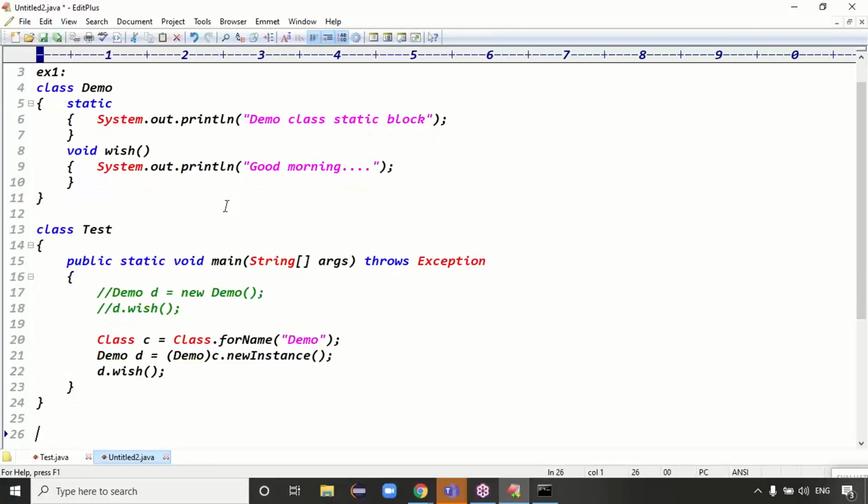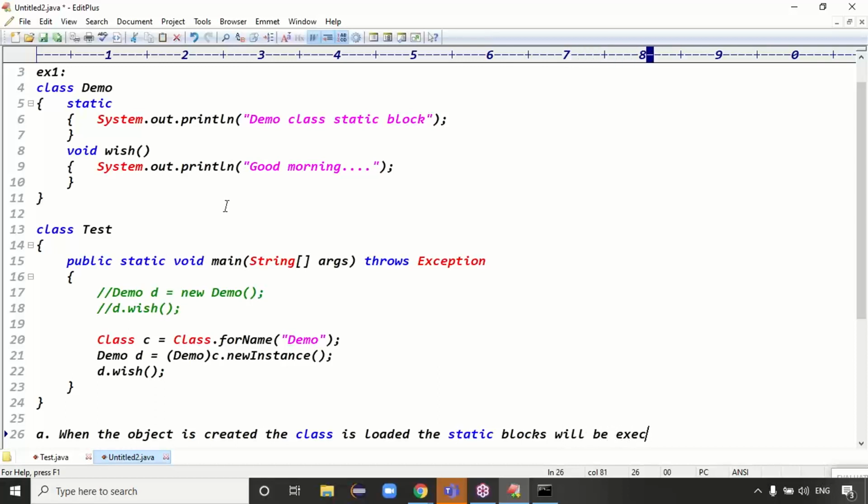The first point is when the static block executes. When the object is created, the class is loaded and the static blocks will be executed. That's the first case.